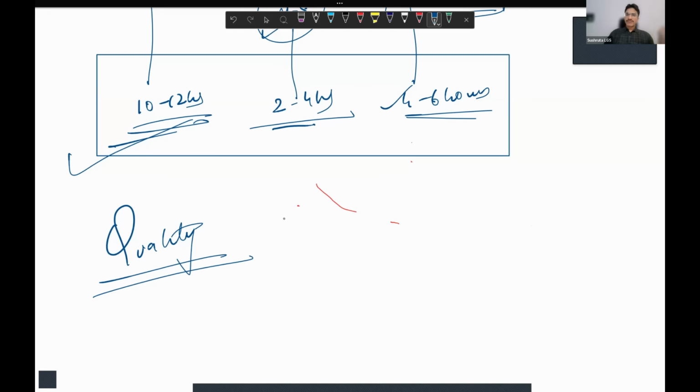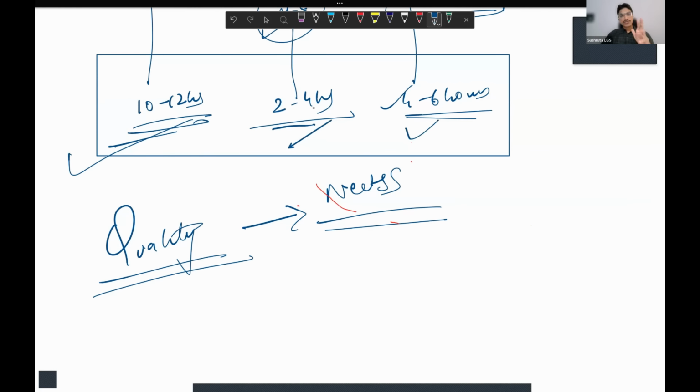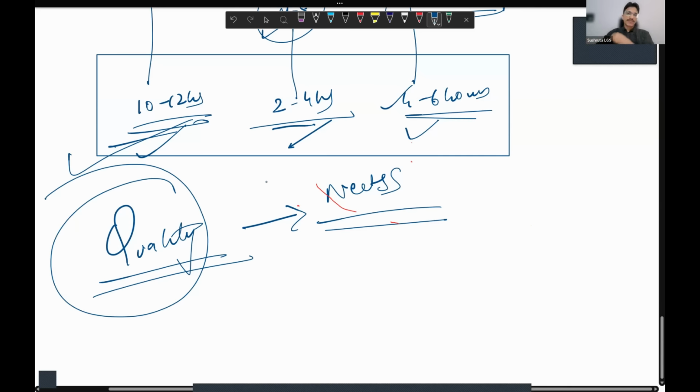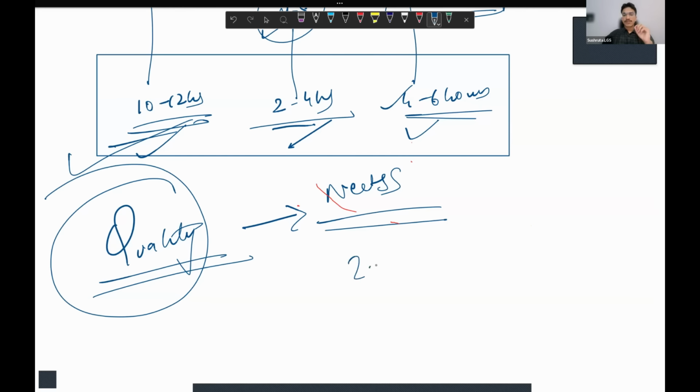So what I remember from my mentor, I pass on to all my students: whenever you decide that you want to prepare for NEET SS, no matter whether you're getting 2 to 4, 4 to 6, or 10 to 12 hours, your priority should be the quality of study. Be it MCQ solving, be it theory reading, make sure that you give your 200%.